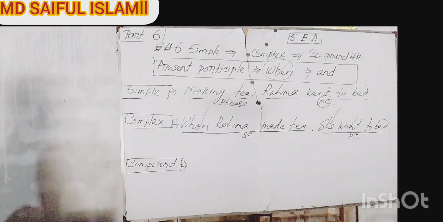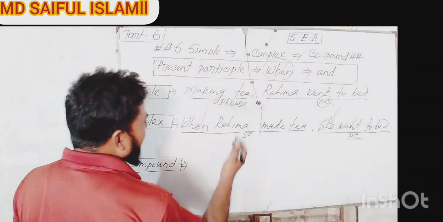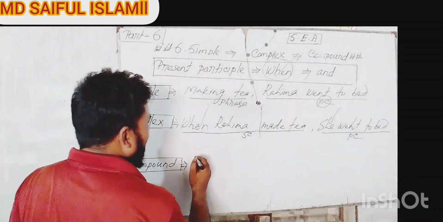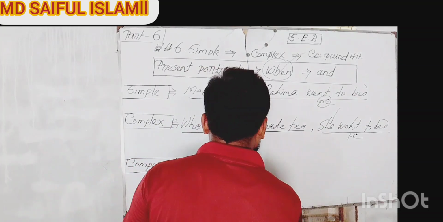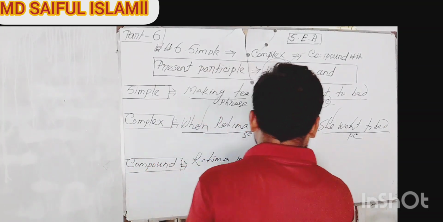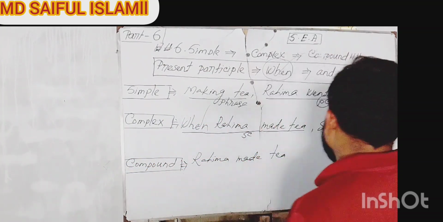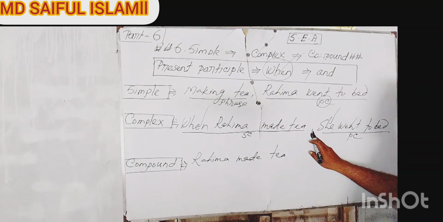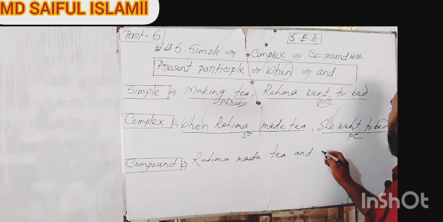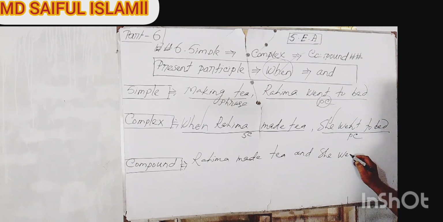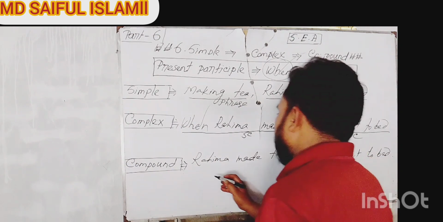So viewers, now delete "when" and start to write down: Rohima made tea. But you will have to use "and" in the middle of the statement at the place of the comma, my dear learners, and she went to bed.